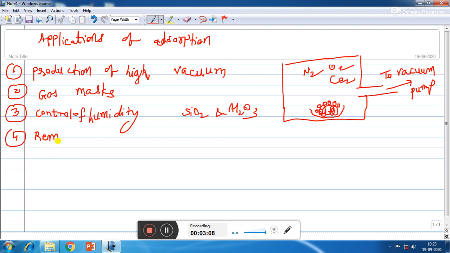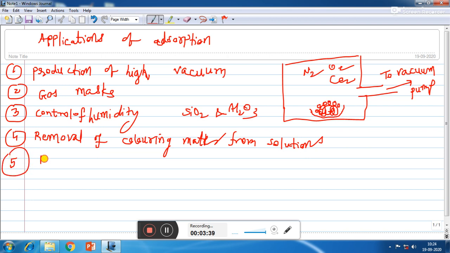Fourth application is removal of coloring matter from solutions. So if a solution contains colored impurities, then they can be removed by using animal charcoal.